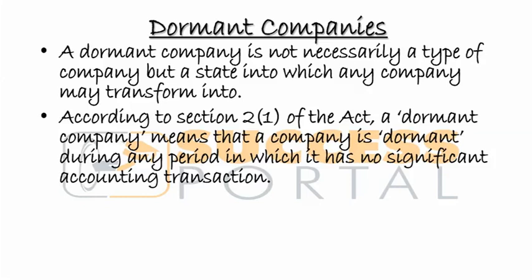It's just a state. That means a public company can be dormant, a private company can be, or a state-owned company can be in a dormant state. A dormant company is a company that has had no significant accounting transaction during any period.